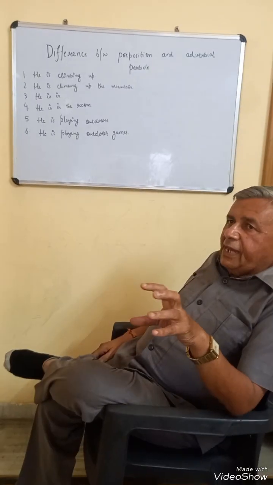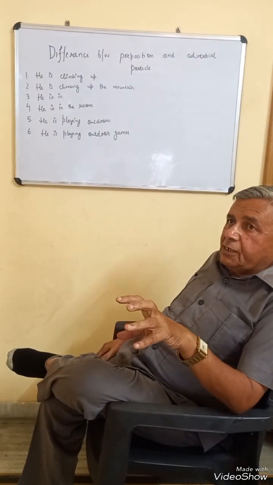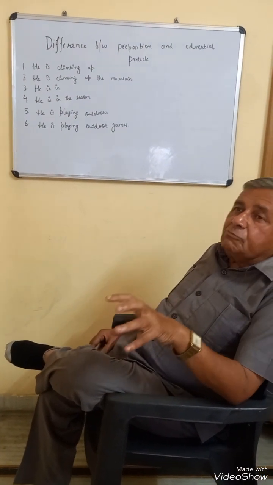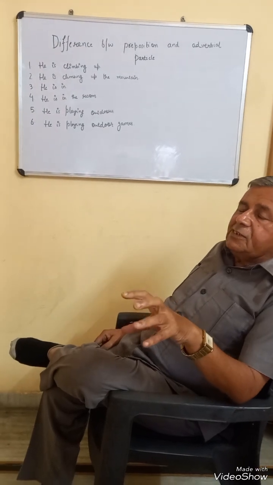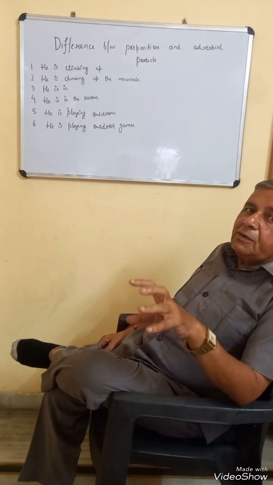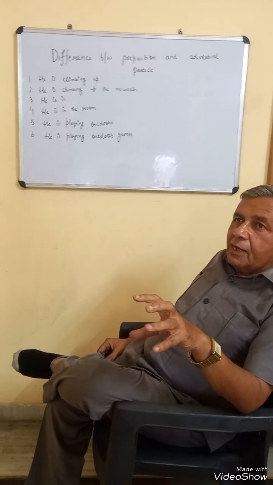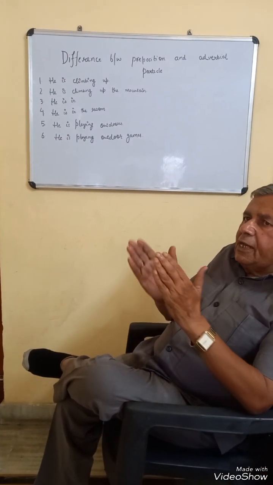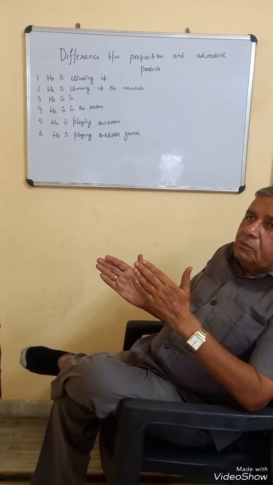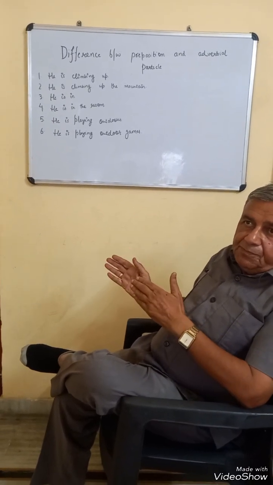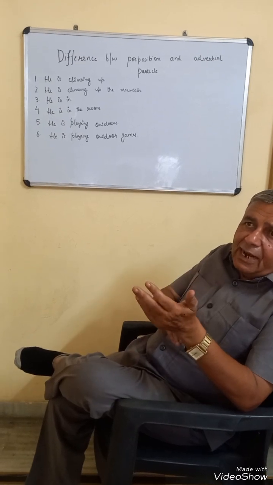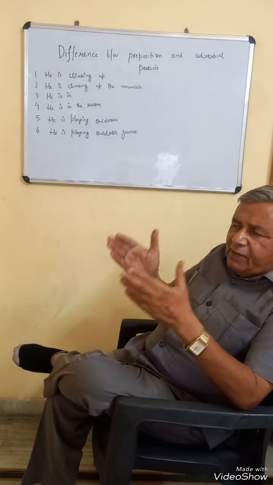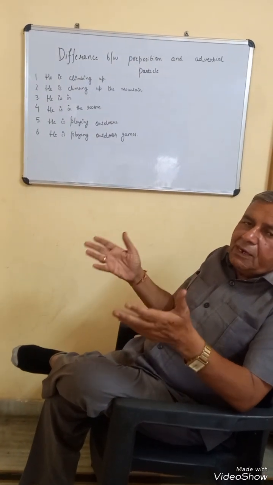Words can be used as a preposition as well as an adverbial particle. How do we come to know whether this is a preposition or an adverbial particle? We have to learn this rule: a preposition connects a noun. There is some noun after a preposition, but an adverbial particle does not require such nouns. If there are no nouns after these very words, then it becomes an adverbial particle.